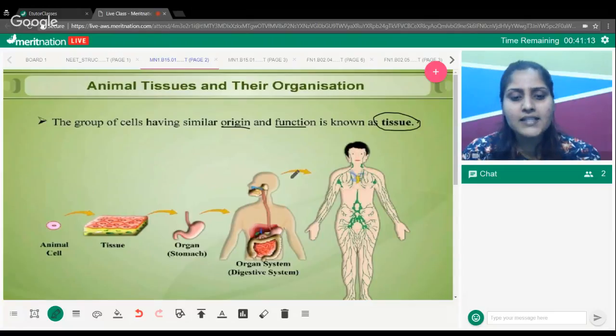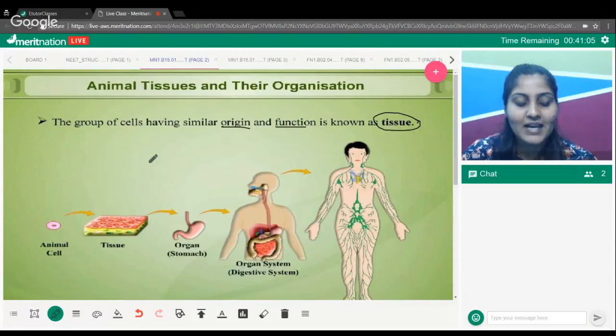Furthermore, since humans are complex organisms, we do not stop at the tissue level. We keep moving forward. We talk about groups of tissues, where we get an organ.